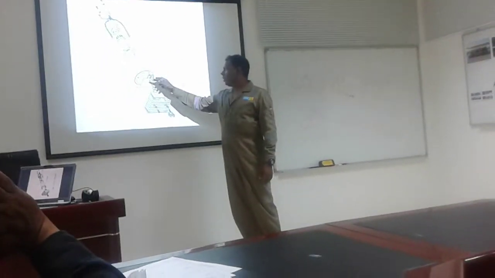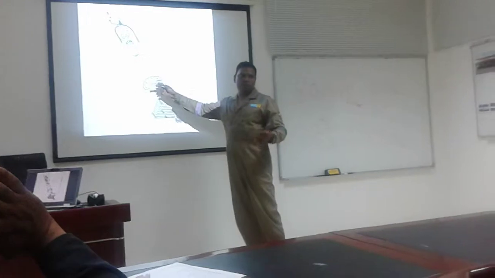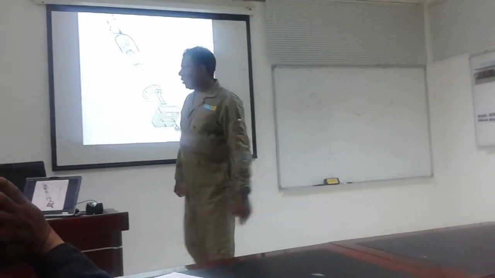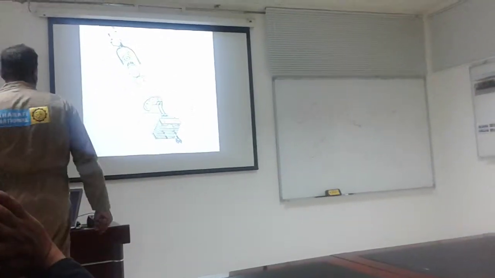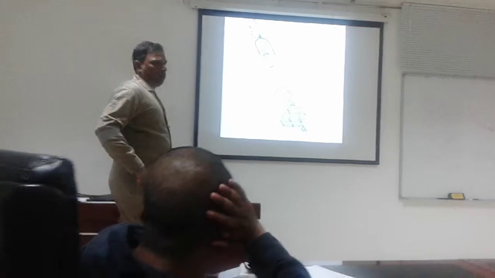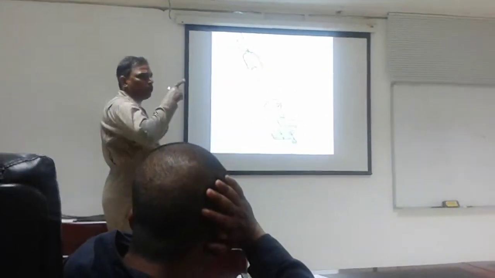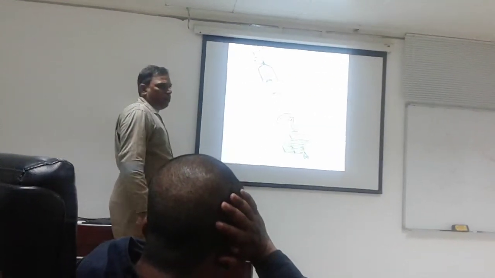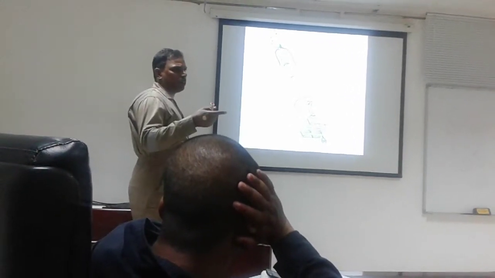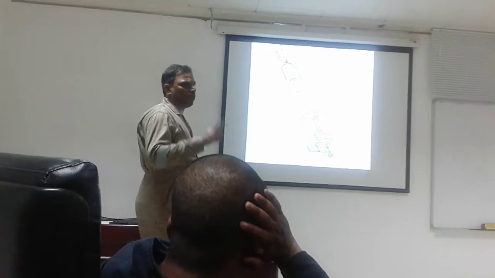It depends upon the temperature of the PMT. So always when you are taking the parameters, you have to check the temperature of the PMT. That is most important. Once it exceeds 8 degrees Celsius, that means there is some abnormality.